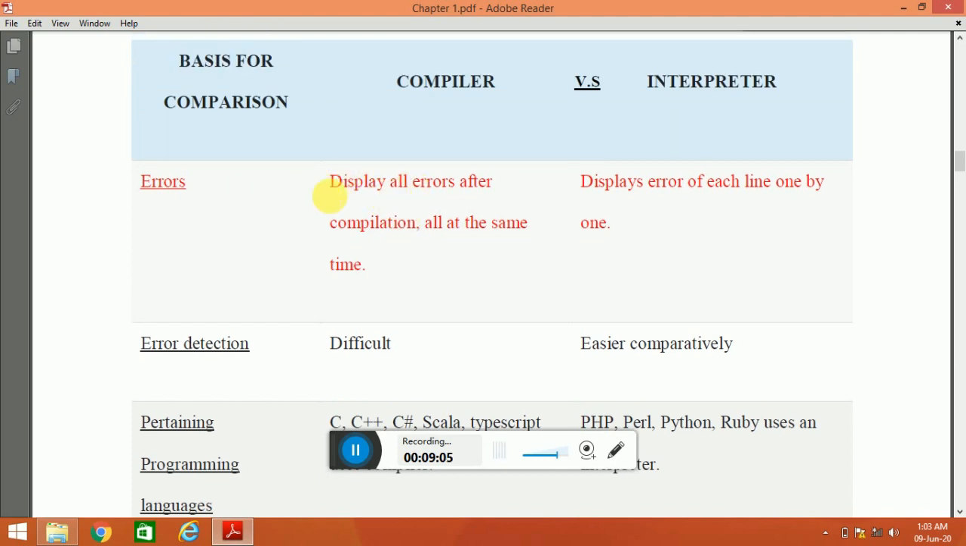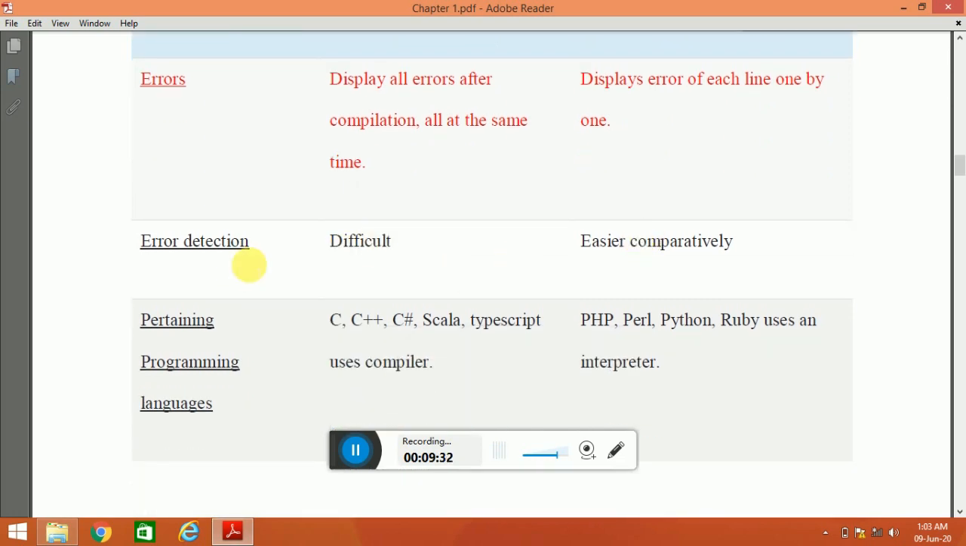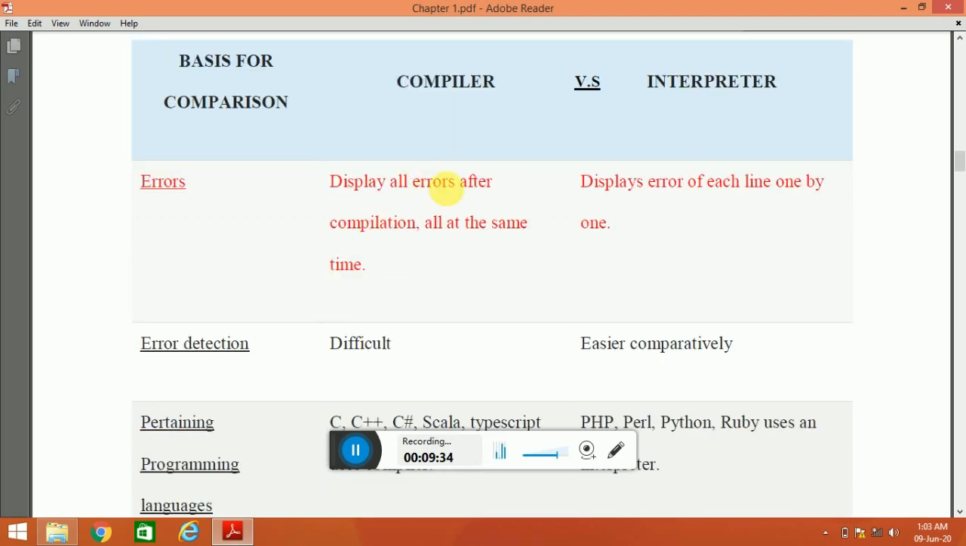Now the error detection. Okay, in a compiler, it displays all errors after compilation, all at the same time. Since the compiler reads the entire program, it will detect the errors at the same time after compilation. In an interpreter, since it reads only one line of the source program at a time, it displays the error of each line one by one. Okay. Now error detection in a compiler is a little bit difficult in comparison to an interpreter, and here it is comparatively easier.